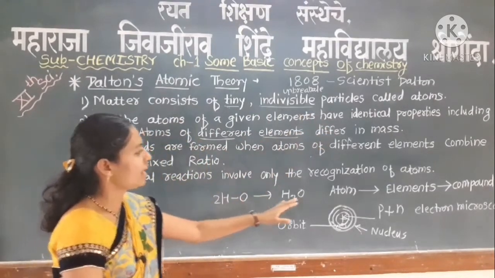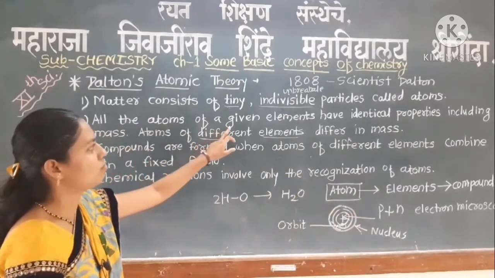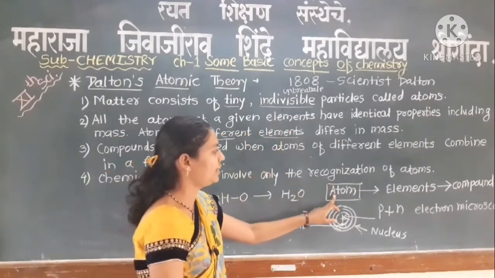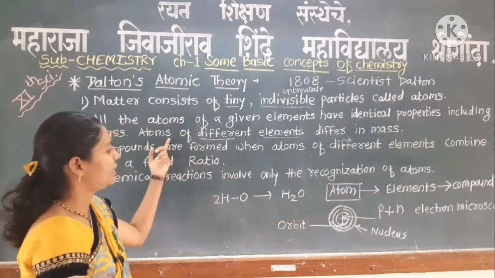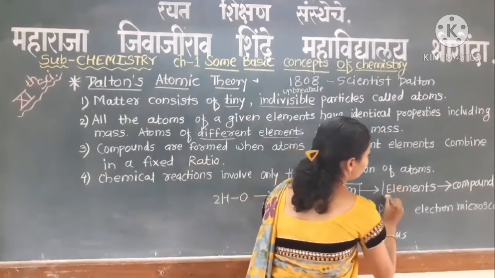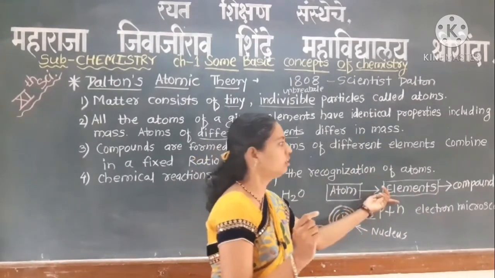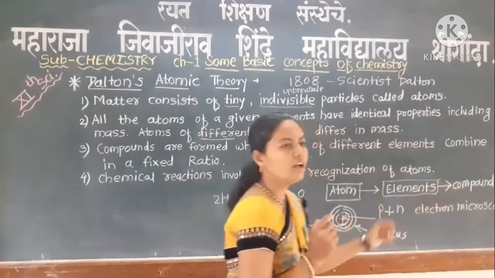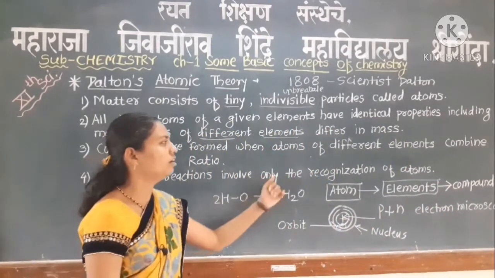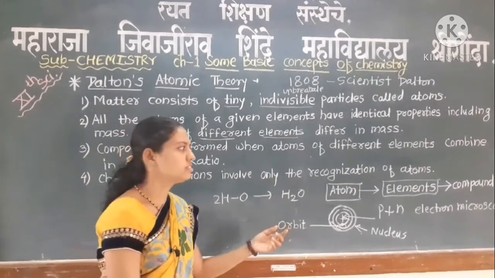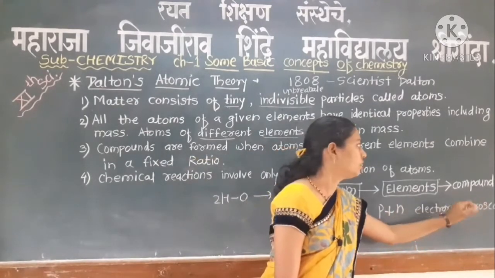Second, the atoms of a given element have identical mass and identical properties, while atoms of different elements have different masses, and elements combine with each other to form compounds. This is the third postulate, and the fourth postulate is that chemical reactions involve only the reorganization of atoms. That means when atoms combine together, a chemical reaction forms the compounds.